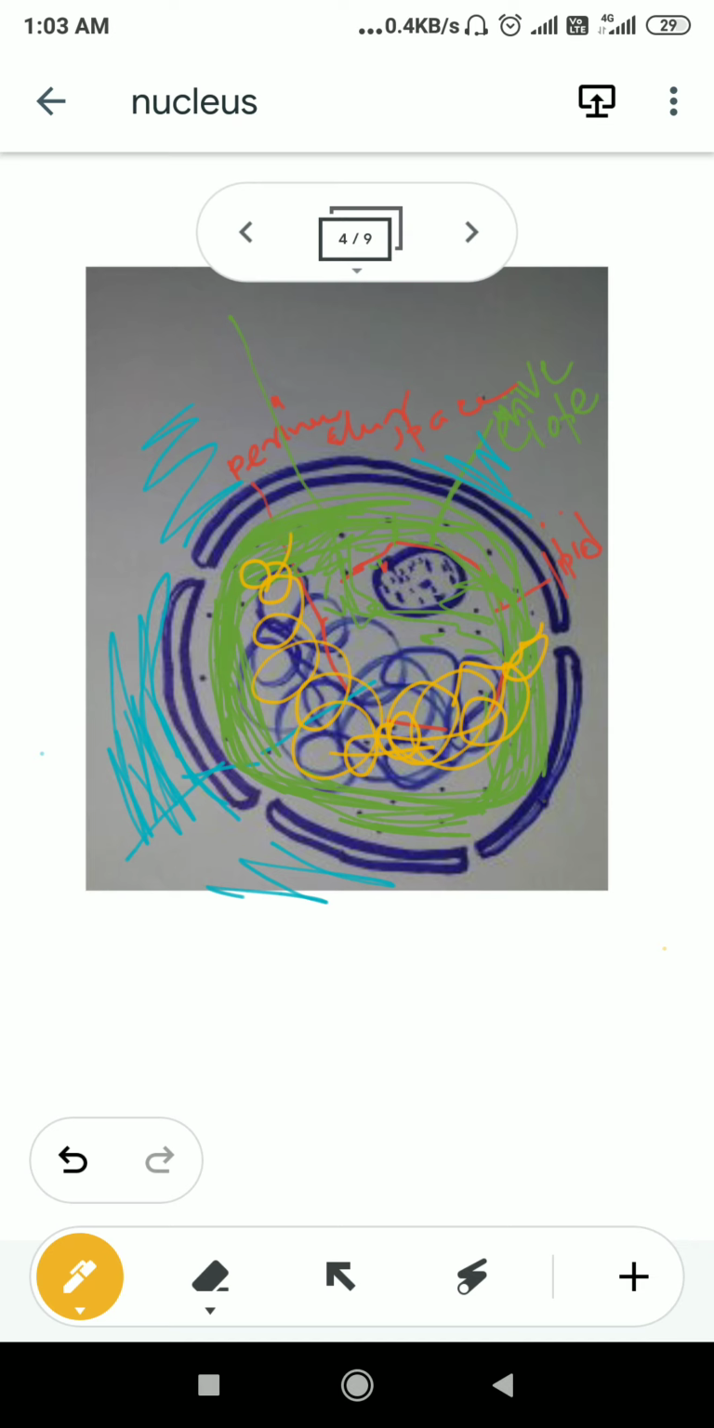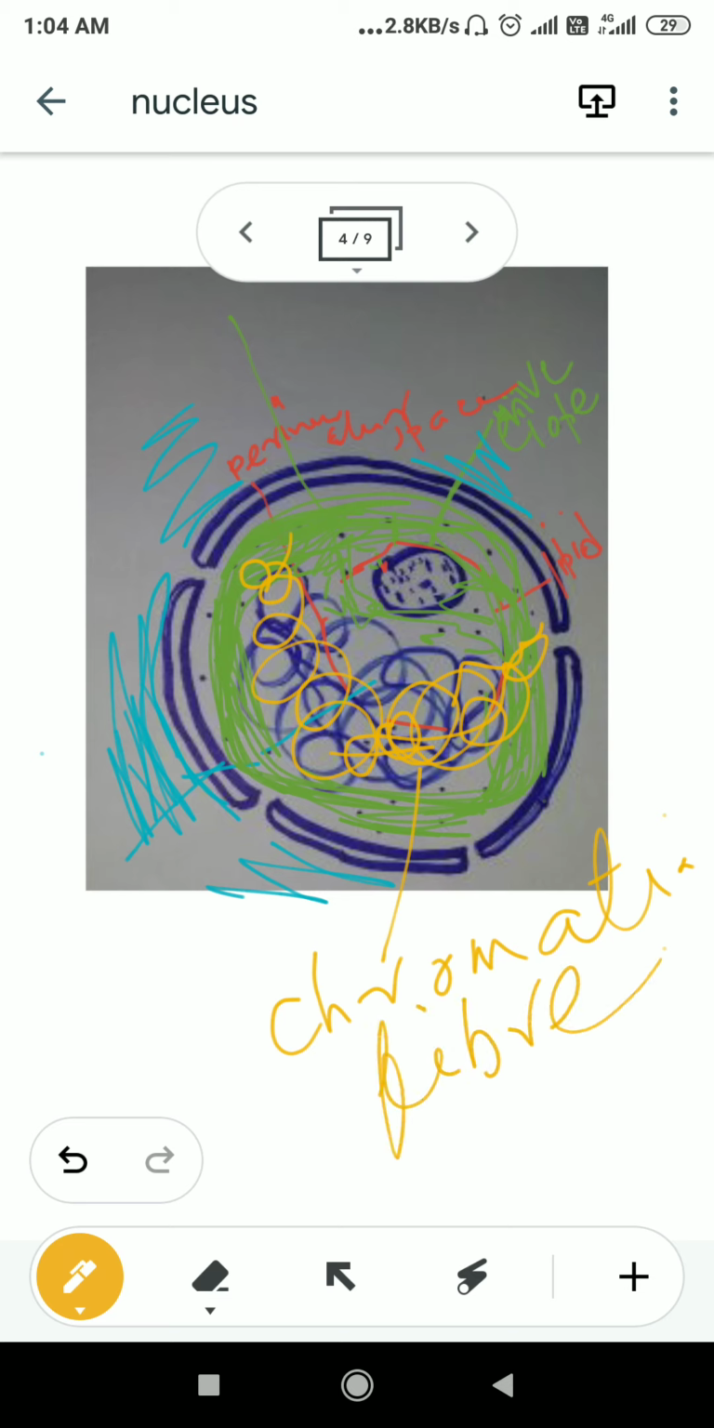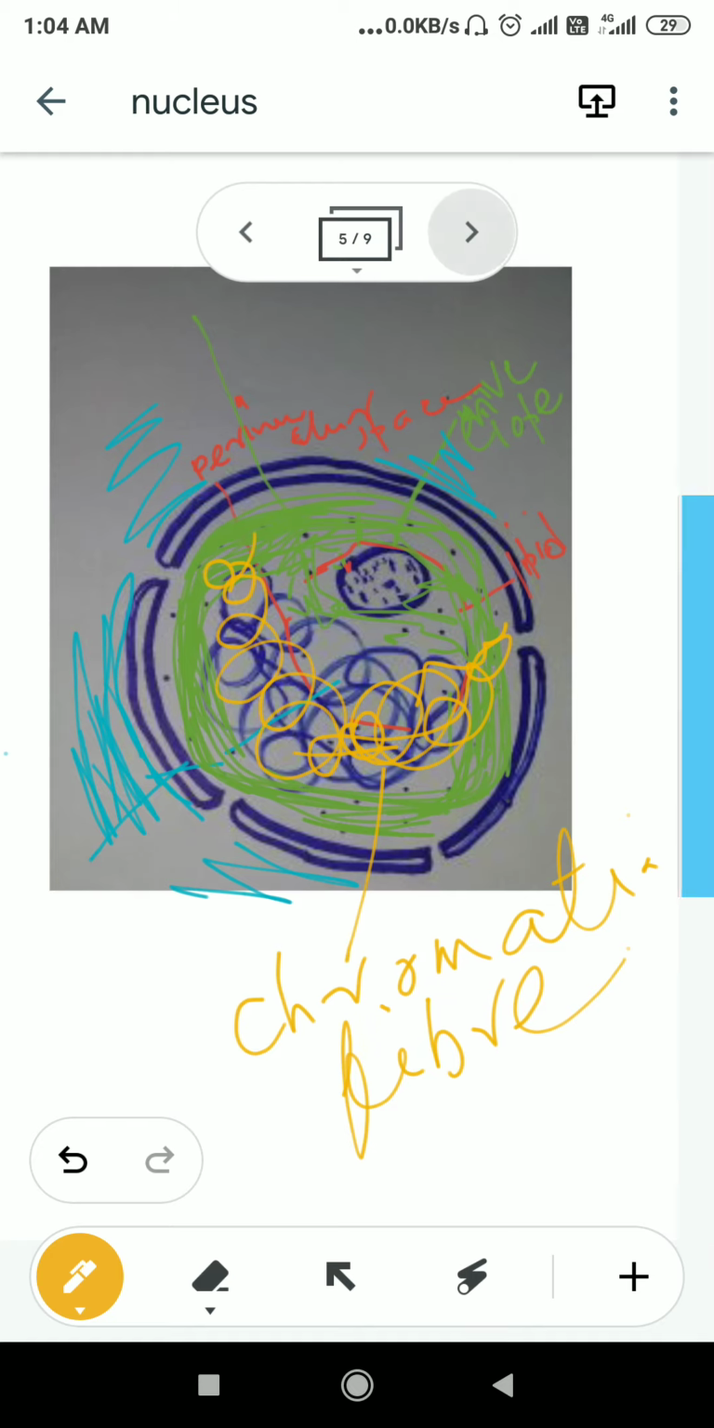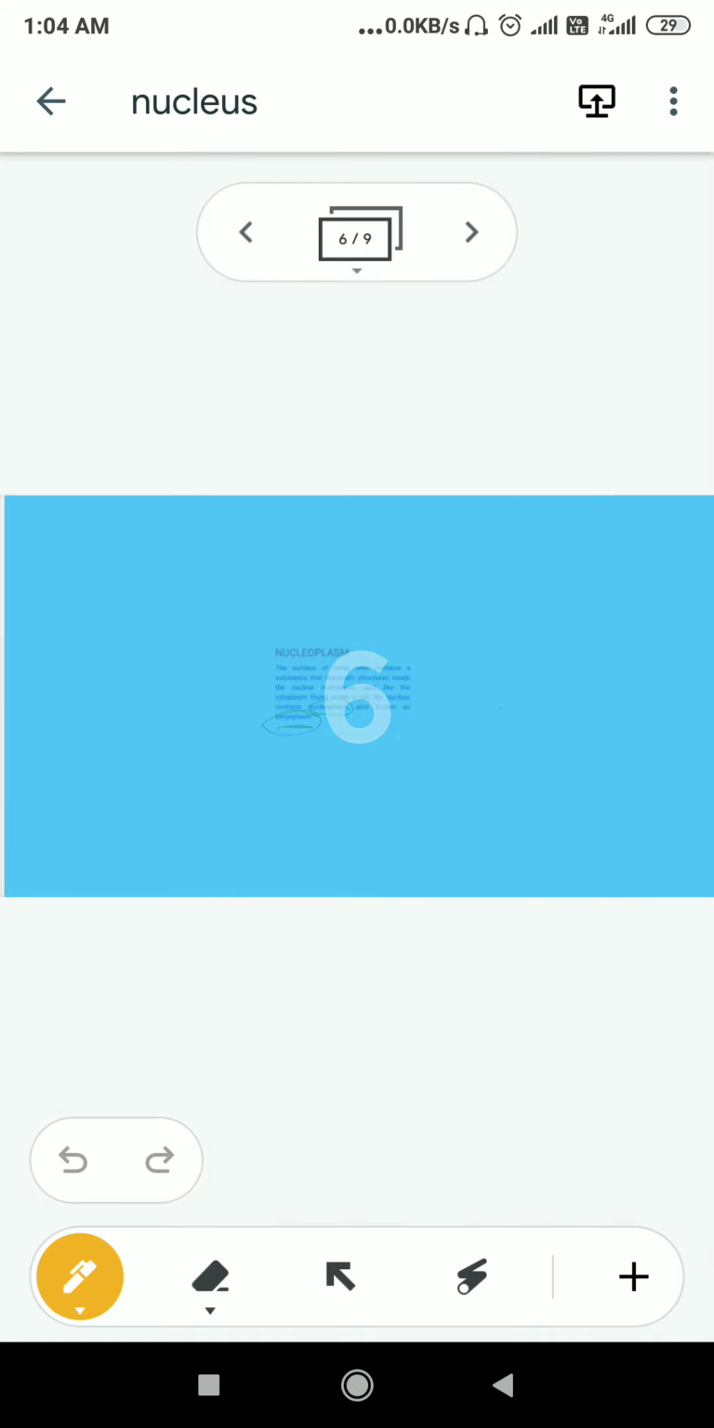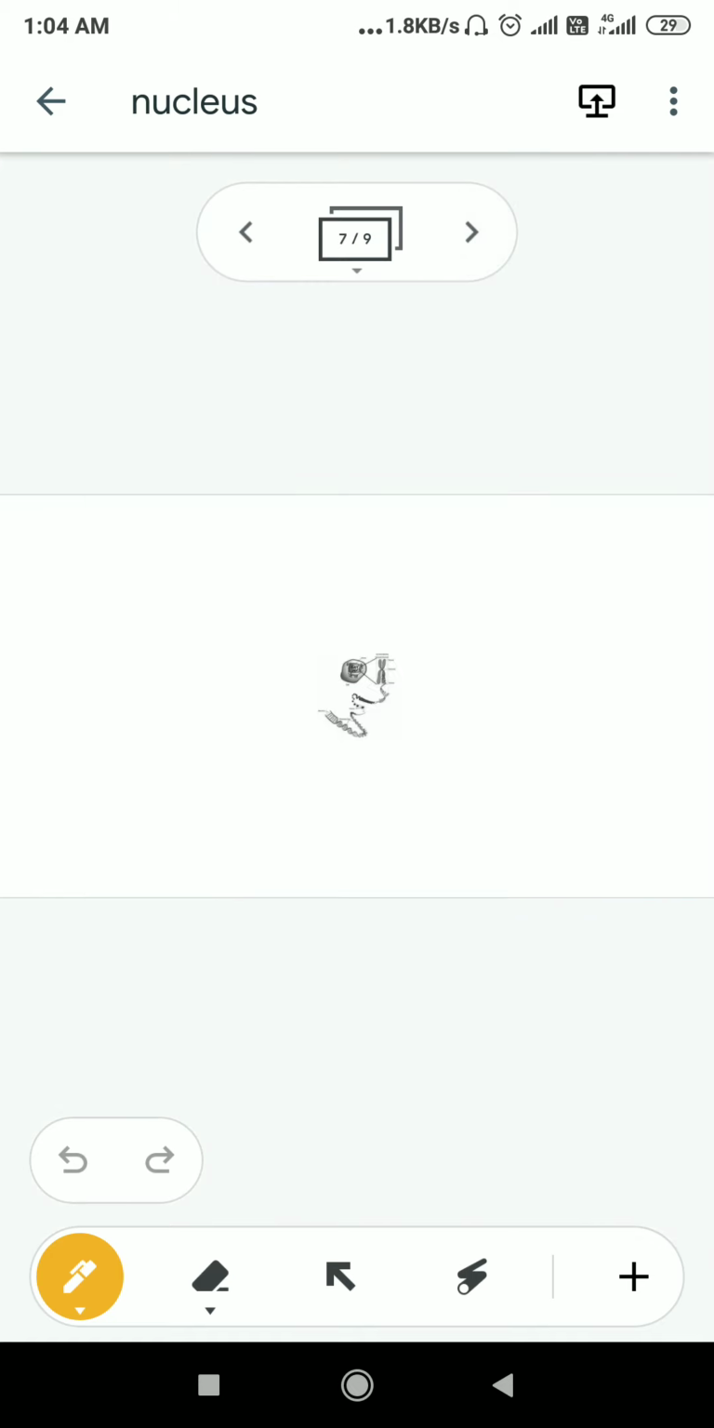So which part is responsible for maintaining this? That part is known as chromatin fiber. The chromatin fiber of the nucleus is responsible for carrying genetic information from one generation to another. Now we need to discuss the detailed structure of the chromatin fiber. You can see.